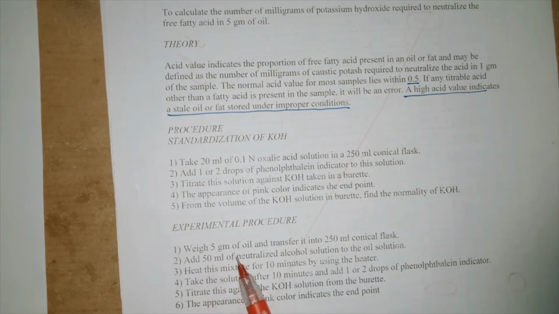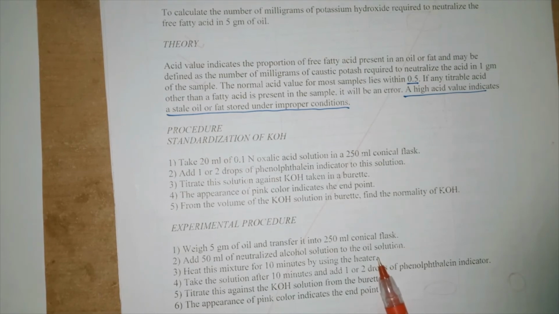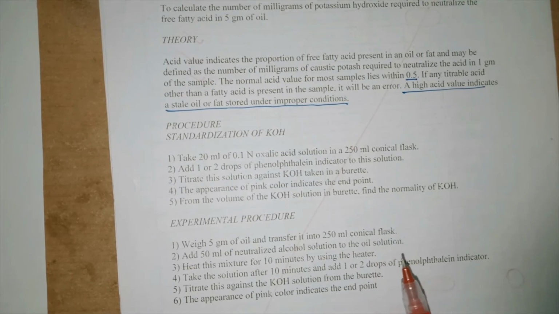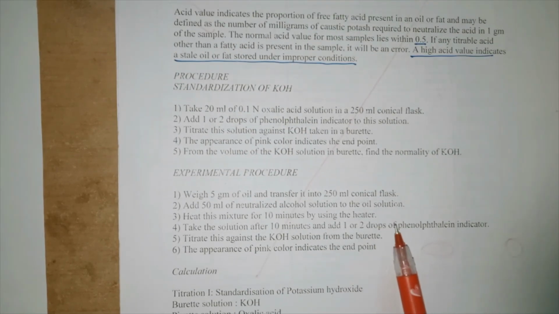In the experimental procedure, weigh 5 gram of oil and transfer it into a 250 ml conical flask. Then 50 ml of neutralized alcohol is added to the oil. We cannot add just any kind of alcohol; we need to neutralize it, because alcohol might contain some amount of acidic content. So we add K2CO3 to neutralize the alcohol, and then that neutralized alcohol is added to the oil. We do this to dissolve the components.